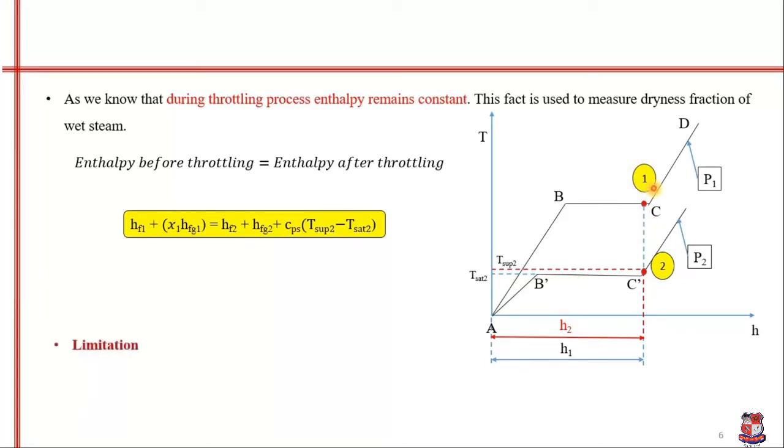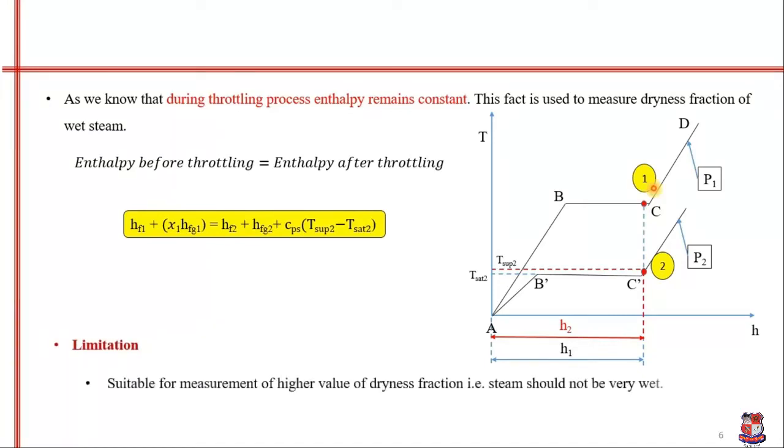Now the limitation of this throttling calorimeter is that it is suitable for measurement of higher values of dryness fraction, that is, the steam should not be very wet. Suppose we collect steam that is very wet in this experiment. What will happen if I throttle this steam? Then my point 2 will fall inside the wet region of pressure P2.